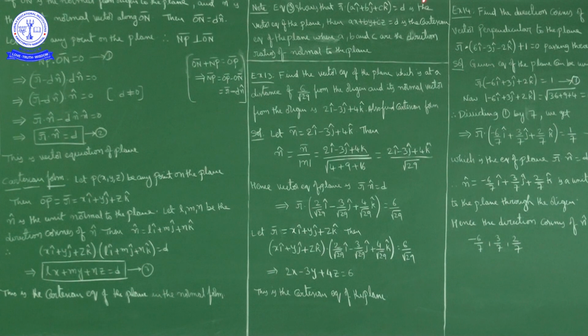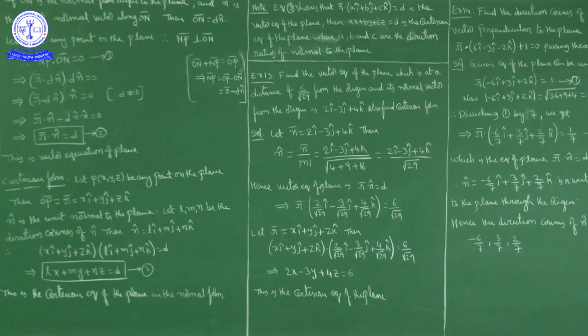The corresponding Cartesian form will be, because r bar we can write as x i cap plus y j cap plus z k cap, if you take the dot product, what we get? Ax plus by plus cz is equal to D. This is the corresponding Cartesian equation of the plane. Now we will discuss some example problems on this concept.